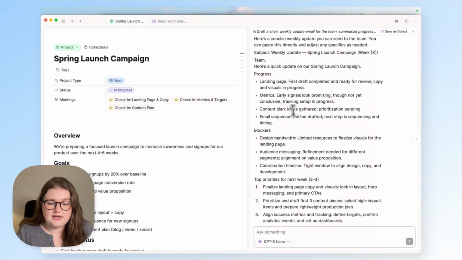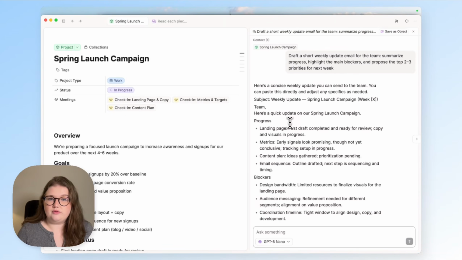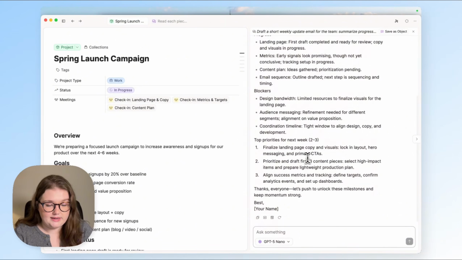And this information here is based on the content of these meeting notes. I didn't have to open them, review them myself, or even add them to the context of this chat. Because this object has access to all of those notes because they're linked, so does the AI assistant. And now I have my email, which I can copy and send on as required.